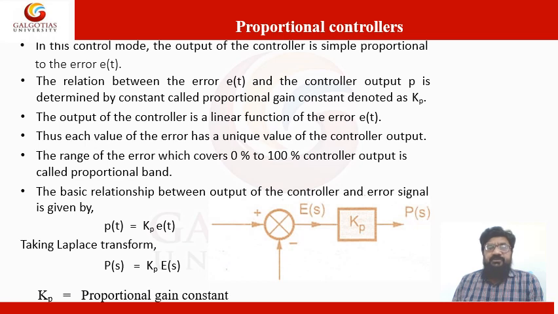So a control system has variables. There are two process variables involved. One is a control variable and another is a manipulated variable.